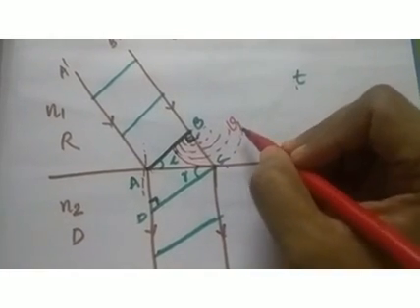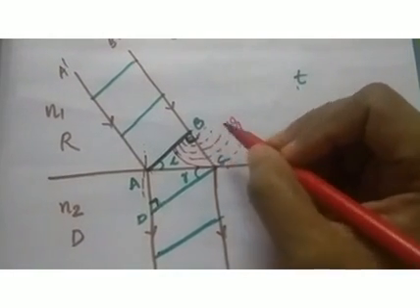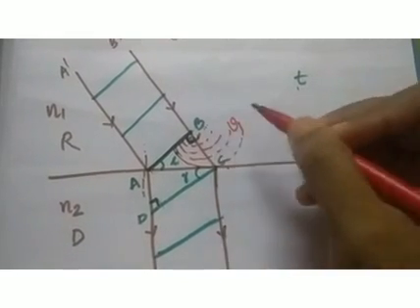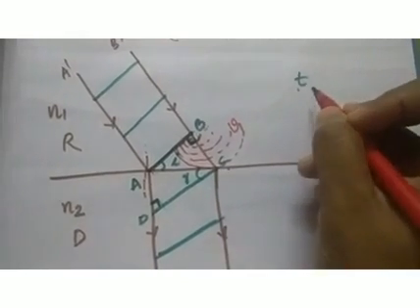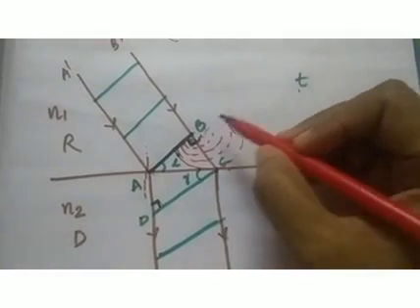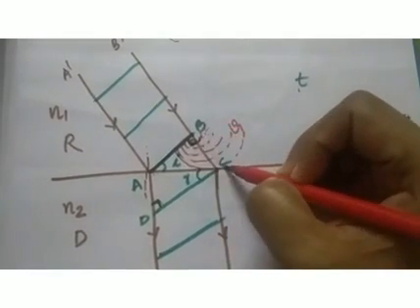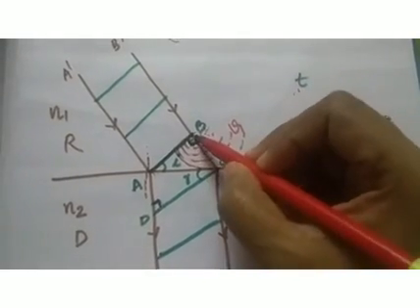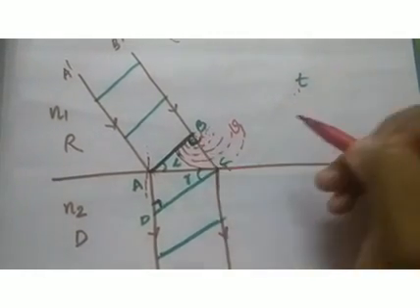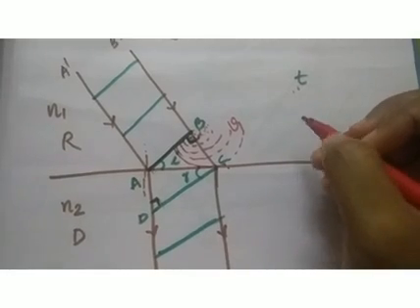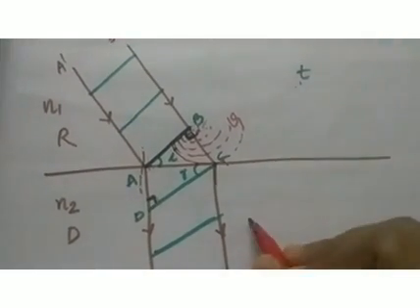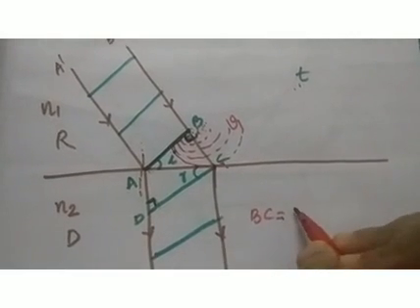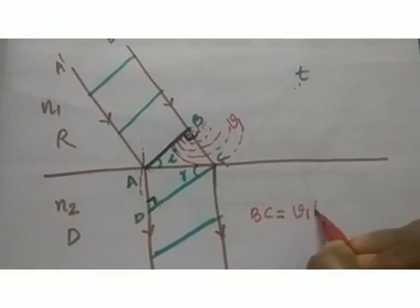v1 is the velocity of the secondary wavelets generated from the point B, and within a time t, these waves travel a distance of BC. Within a time t, these secondary wavelets travel a distance BC. So what will be the distance BC here? Distance BC equals velocity into time, and here velocity is v1, time is t.